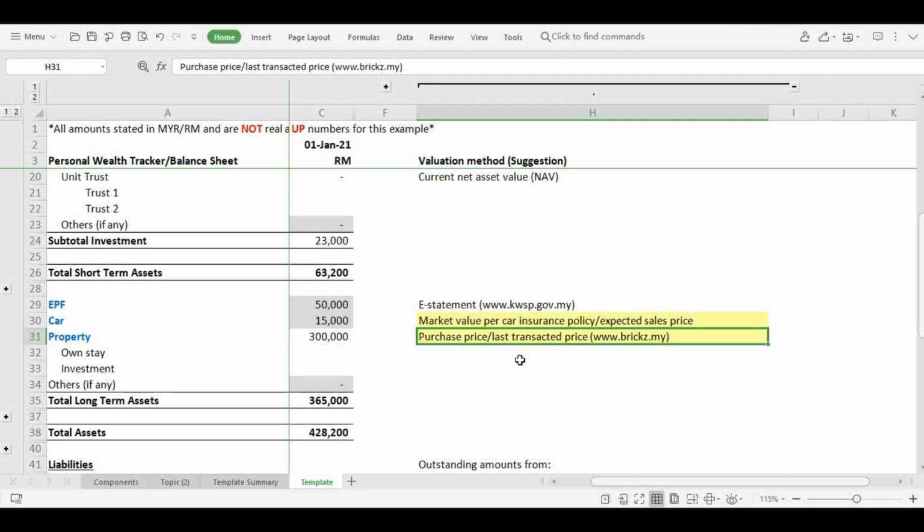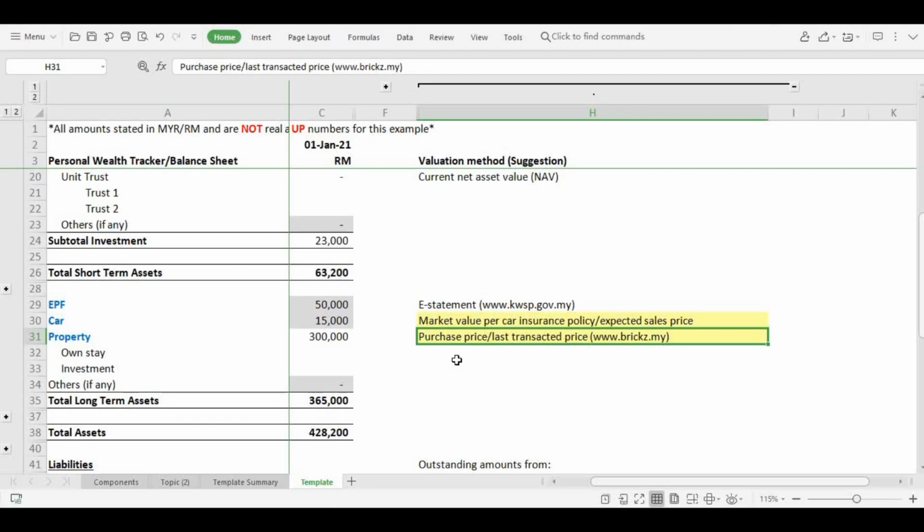As for property, it's simpler to use purchase price, but you may opt to use the last transacted price for a similar property in the BRICS website. Another scenario for property is that your property is currently still under construction. In that case, your property asset should equal your housing loan amounts.